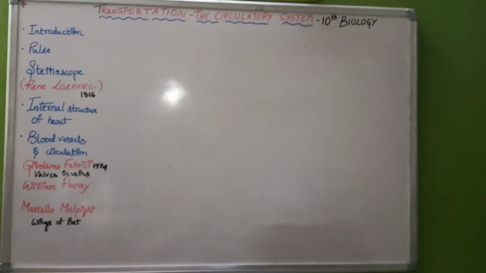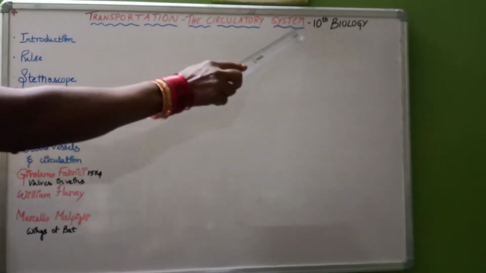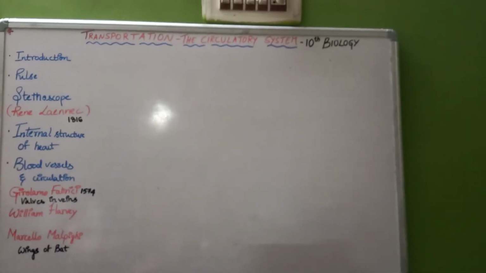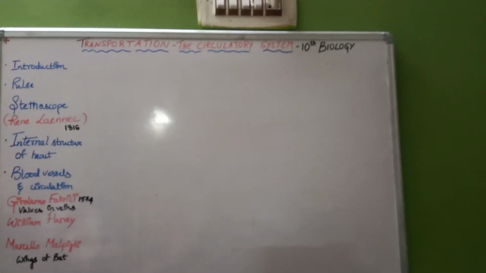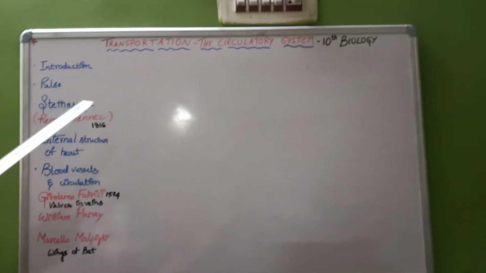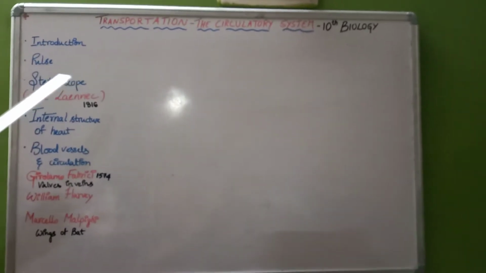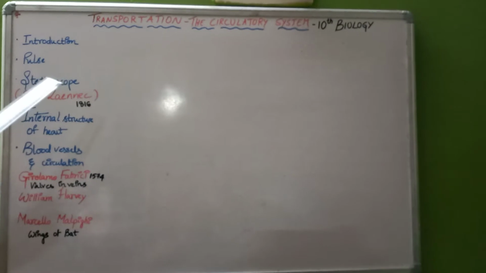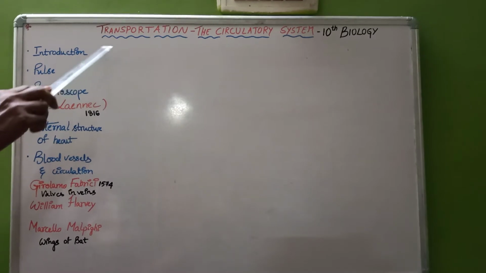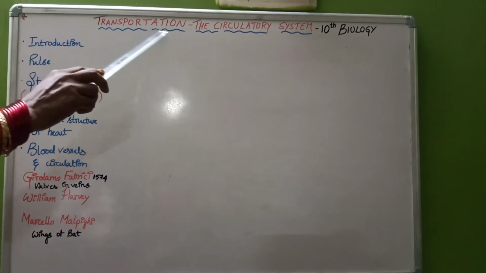Today we are going to discuss the next topic in biology, transportation, the circulatory system. Let us discuss the introduction of this topic. In our day-to-day life, different materials are transported on the road and by railways, in goods trains, from one place to another. In the same manner, in our body also, nutrients, liquids and gases are transported from one place to another. That is what is called transportation.